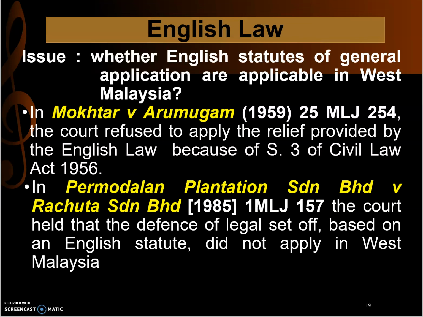Same in the case of Pemodalan Plantation Sdn Bhd and Rachuta Sdn Bhd, the court held that the defence of legal set-off, which was based on an English statute, did not apply in West Malaysia. Why? Because Section 3 of the Civil Law Ordinance says that only common law and equity are applicable in West Malaysia. So you cannot use statutes of general application.